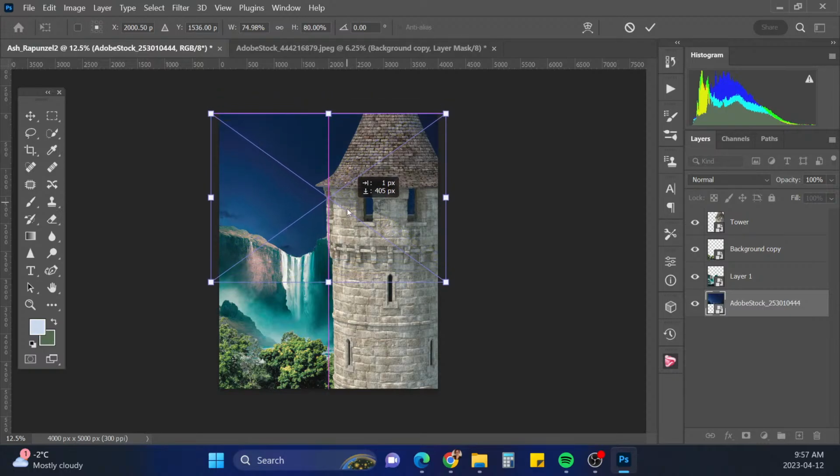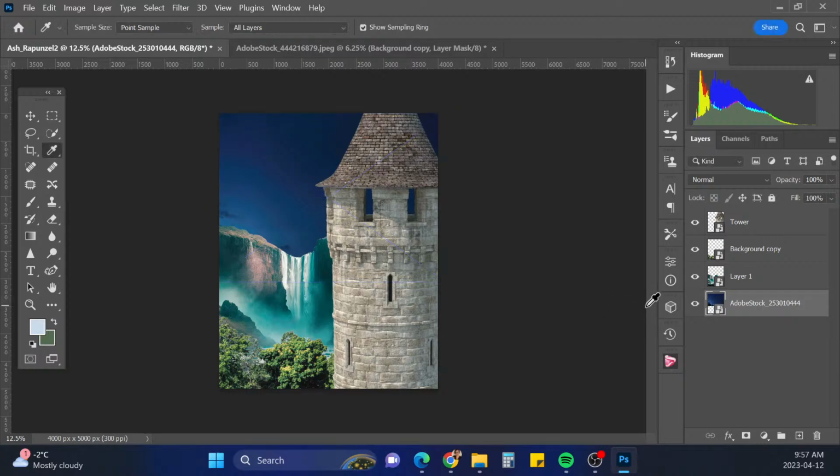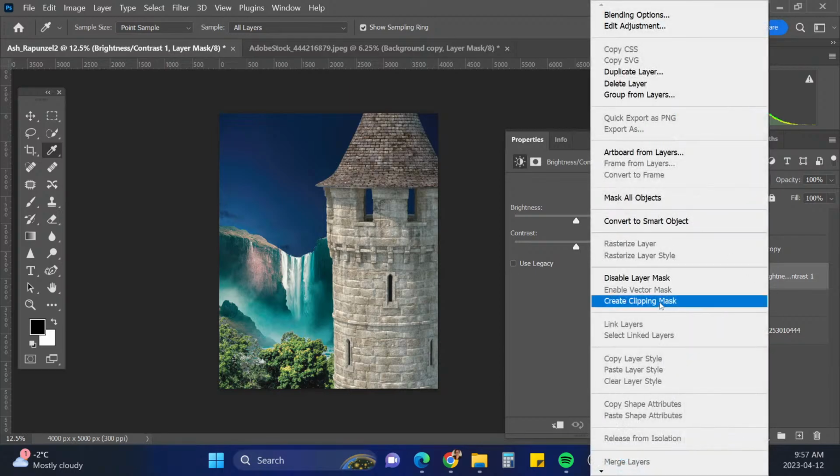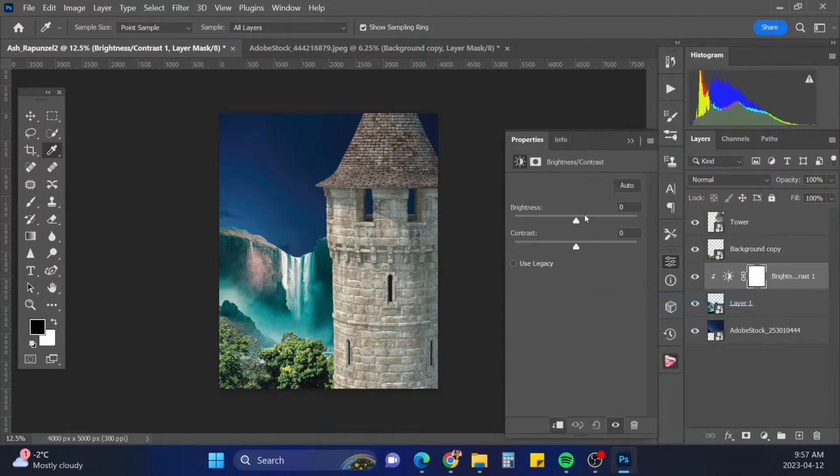Maybe not. Right about there looks good. So we'll hit enter on that one. And let's darken up the sky. So we will go to our brightness and contrast and clip that to our waterfall. And I'm just going to bring the brightness down.